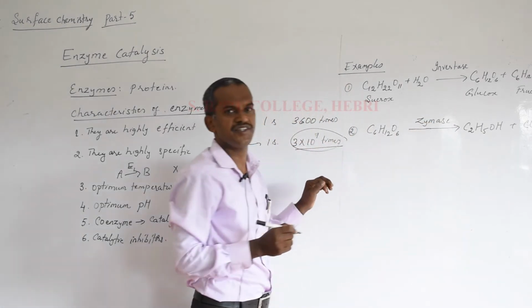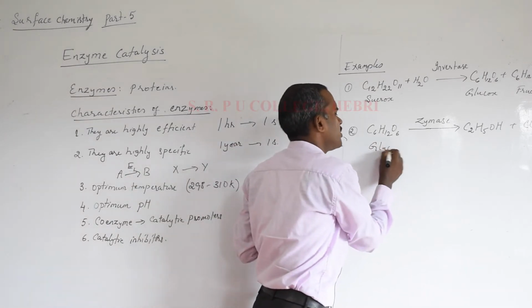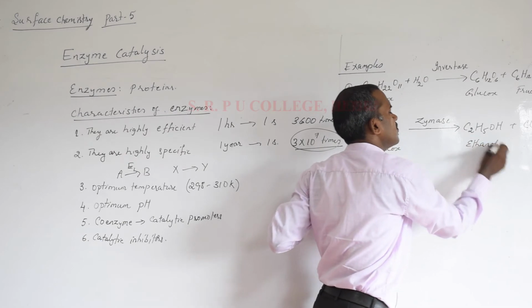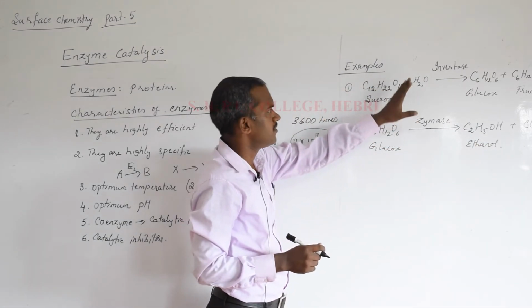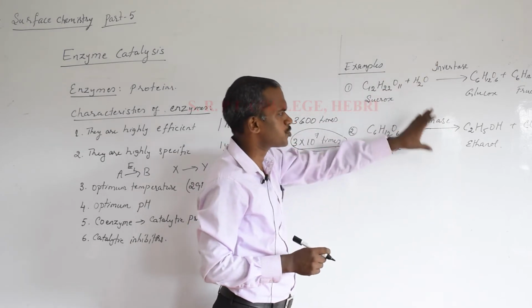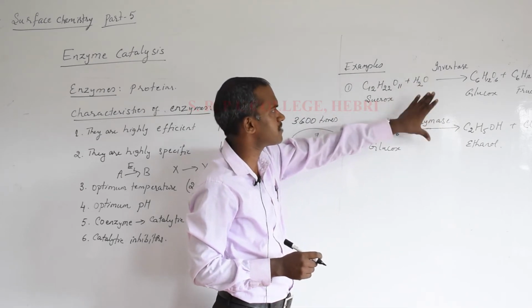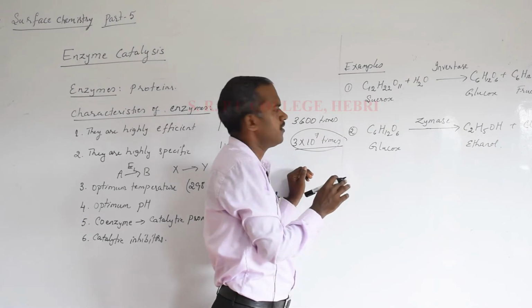Zymase is another enzyme which will convert glucose into ethanol. Many such examples you can give where enzymes play a very important role in industrial processes. These two examples you can remember. It is sufficient now. Many more examples are there in the books, but you can just remember these two examples for enzymatic activity. Okay, are you clear?